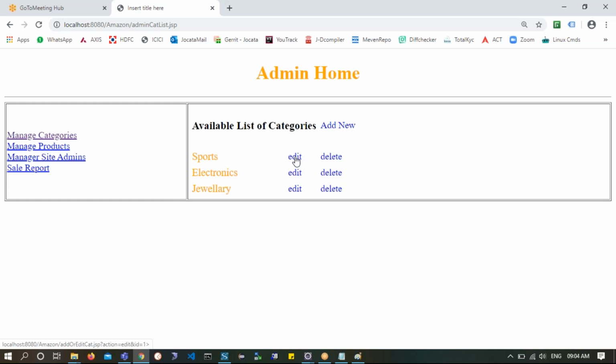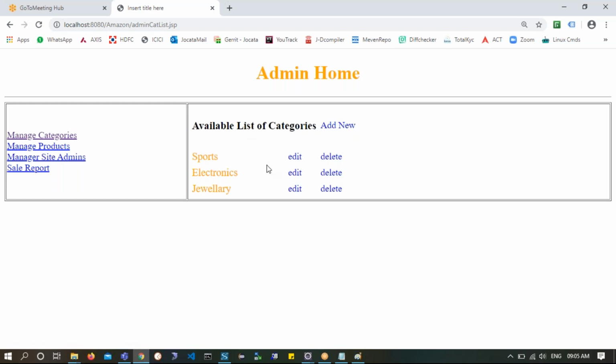created yet. Understood now? So whenever you click on manage products, similarly you have to have all the available list of products and also have a provision to add a new one. And then when you click on add new, you are going to the same page, which is add or edit.jsp. And when you click on edit or delete also, you are going to the same page. So this is how basically the work can be simplified.